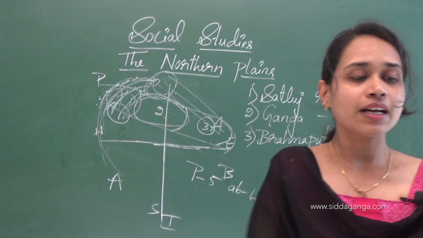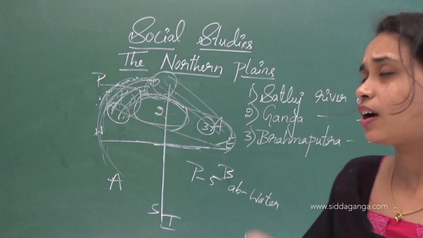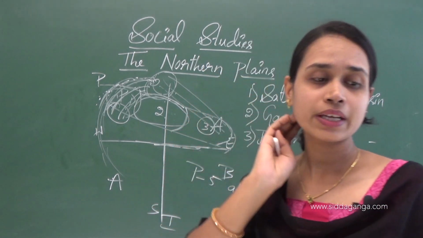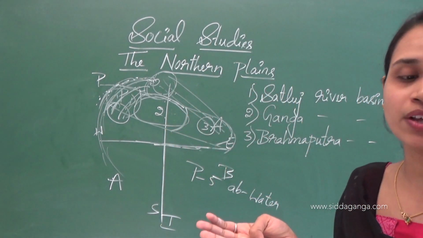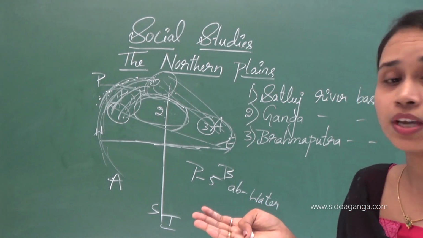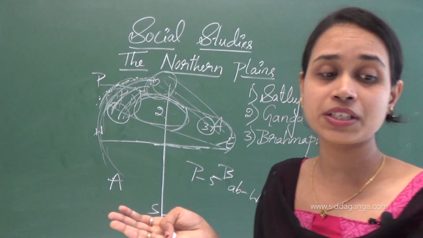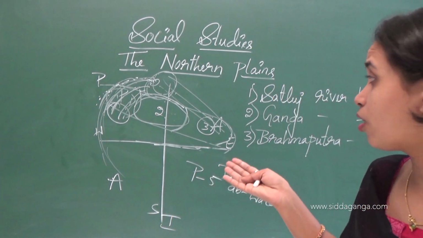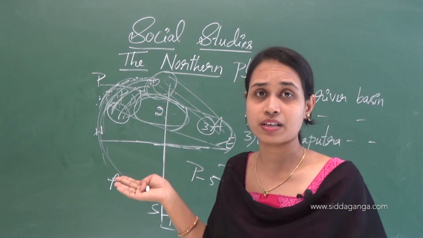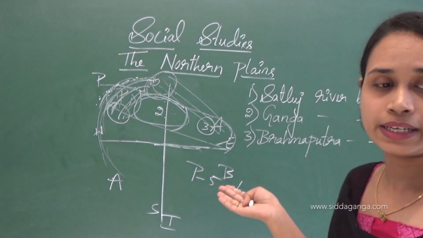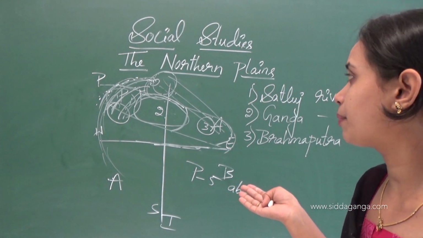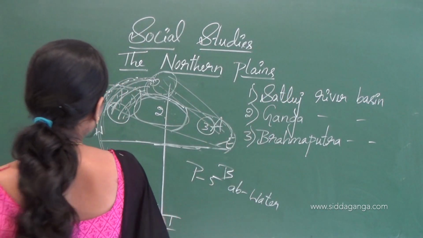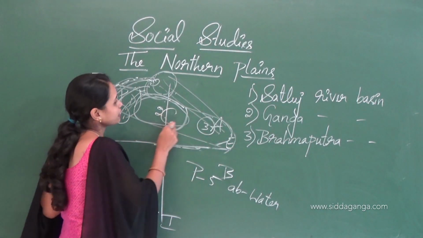The Ganga has many tributaries, including the river Yamuna, Ghagra, and then Gandak, Kosi, Chambal, Son and Damodar. These are all Ganga river tributaries. The Yamuna joins the Ganga at the place of Allahabad.